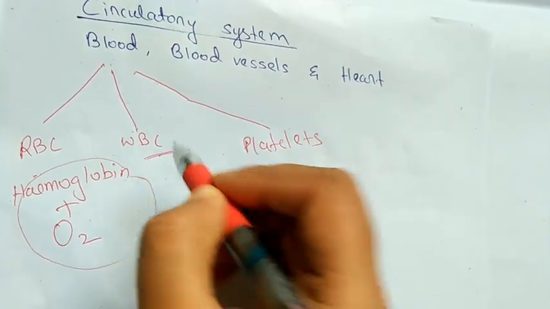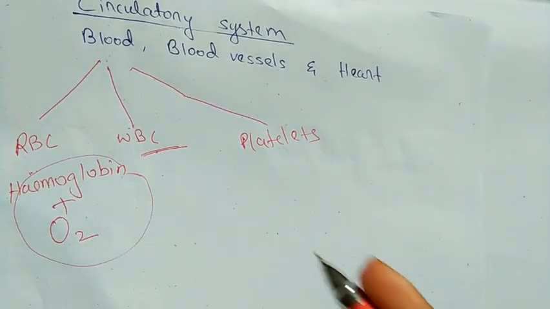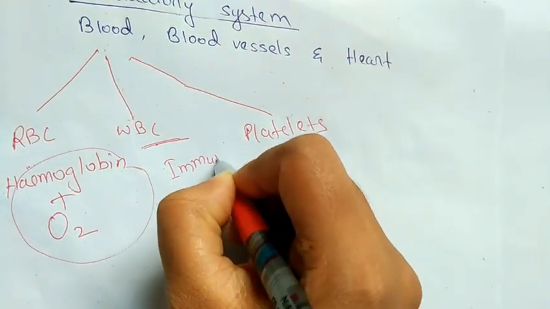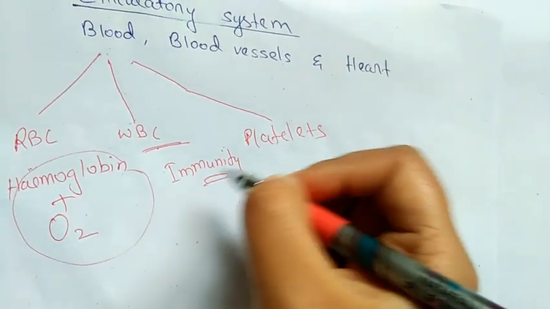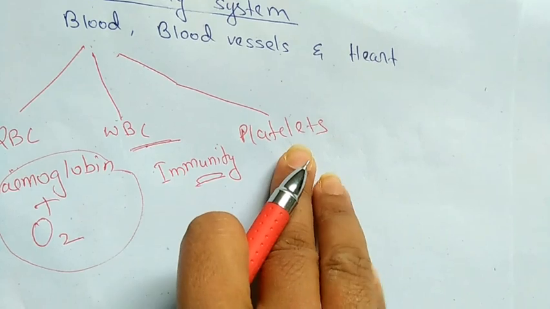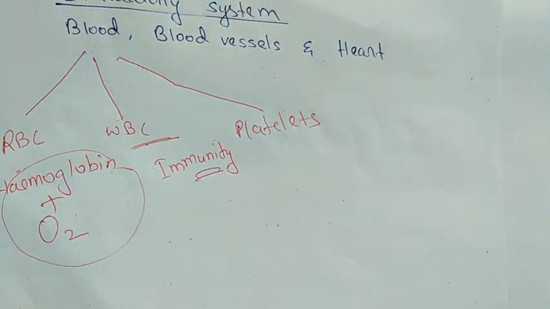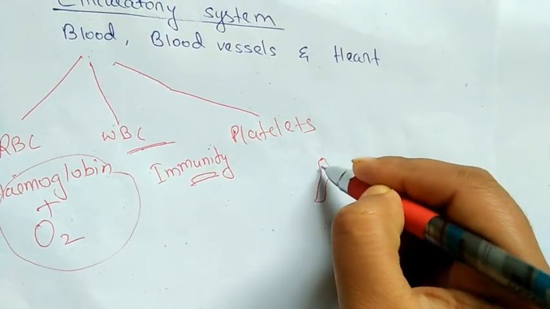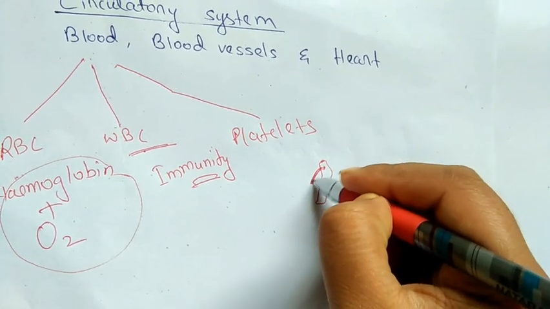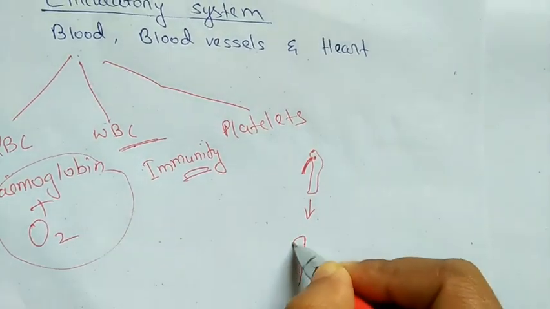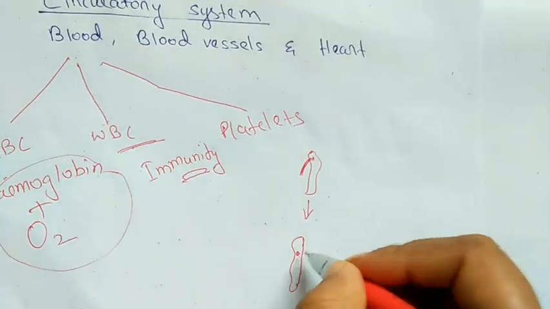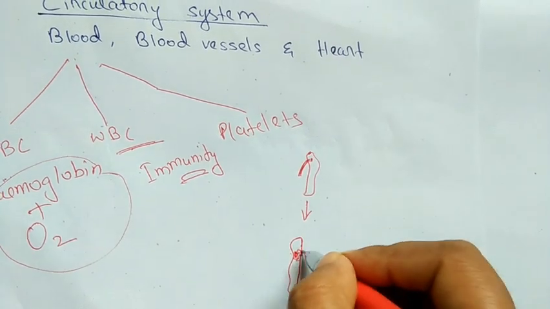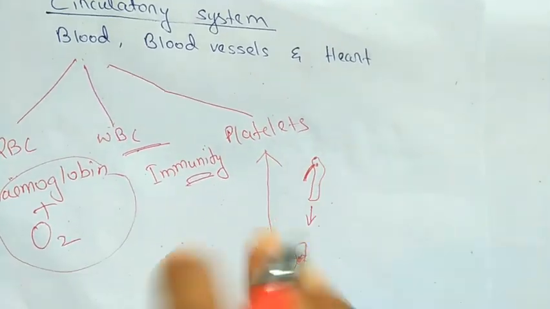Next is WBC. WBC basically helps us in protection from infection. It helps us to fight against diseases. It basically provides us immunity against germs, infections, etc. Next is platelets. Platelets are involved in clotting. For example, suppose due to some cutting, blood is oozing out of your finger. After some time, you will see that some sort of dark red colored clot has been developed, has been deposited, and that dark colored clotting occurs because of the presence of platelets.